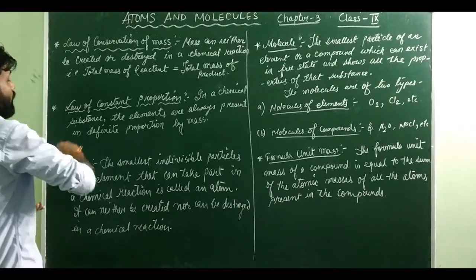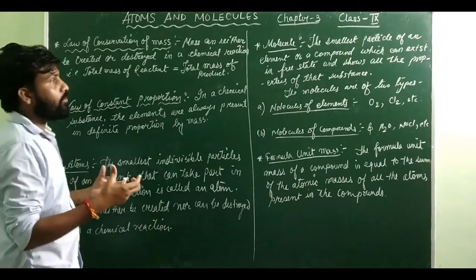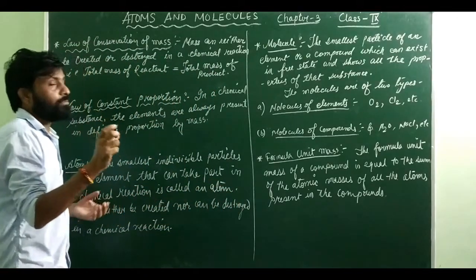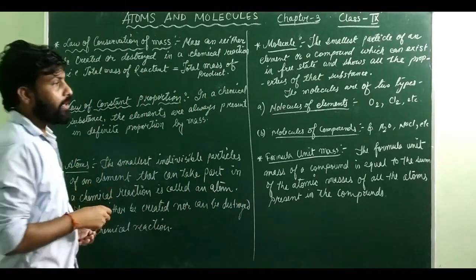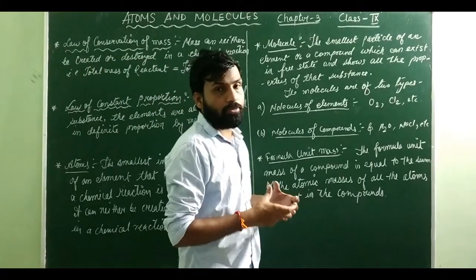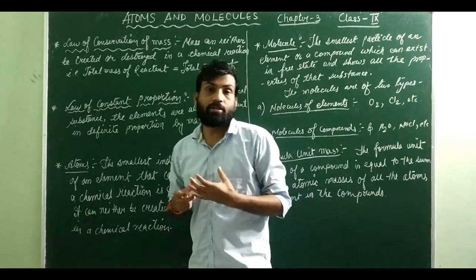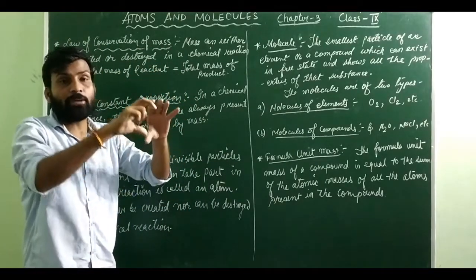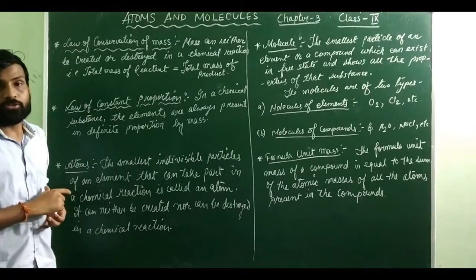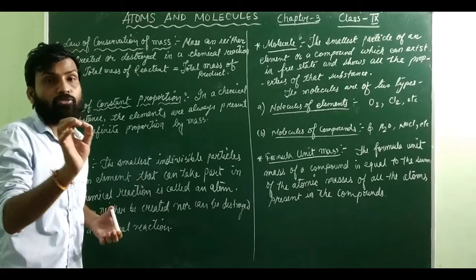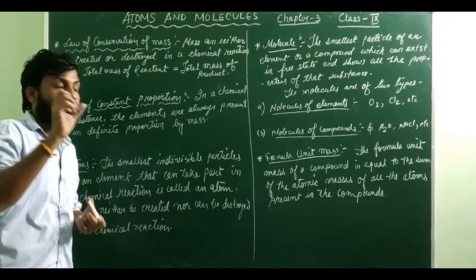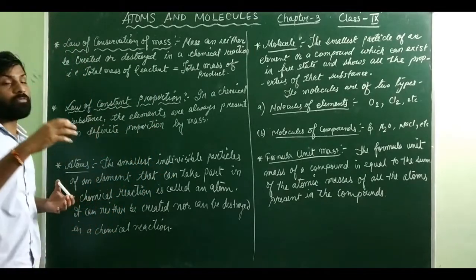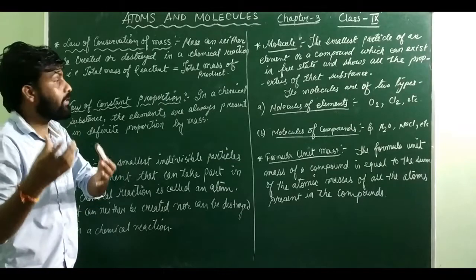Before we go to the definition of atoms, the definition of molecules, and what type of molecules can be formed, we need to know something about a chemical reaction, because whenever atoms undergo any type of reaction, they form some type of substances, and that process is known as a chemical reaction. So we have to know some rules regarding the chemical reaction and regarding the chemical formula formed by elements or atoms.